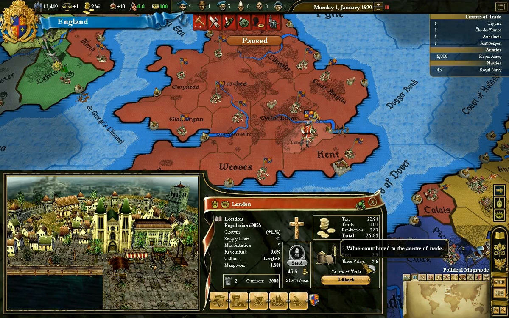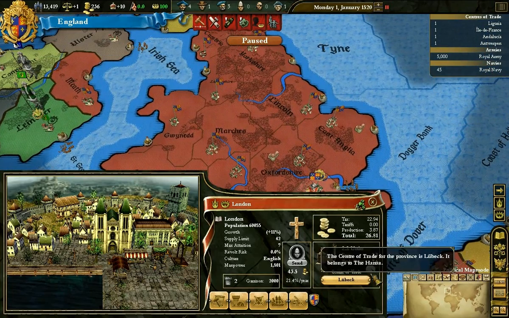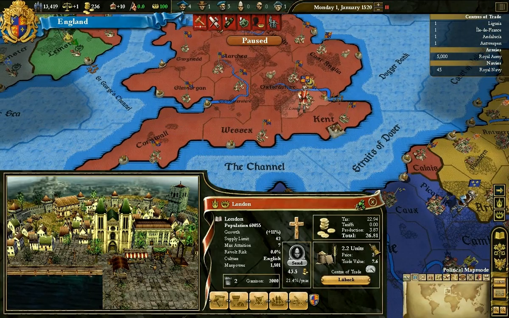The trade value is basically how much value the province produces. And that's this value, the price, plus some various other features like whether you have a marketplace, your prestige, things like that. This is the value contributed to the center of trade, though. If you don't trade, you're not getting any benefit from your trade income, really. Now, our center of trade is Lubeck in the Hanseatic League. So, we are part of the league, so that helps us trade there, but it's not ours. And we could build one, but we can't when we're a member of a trade league.